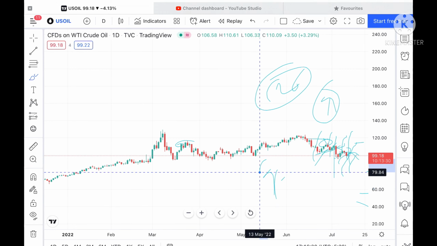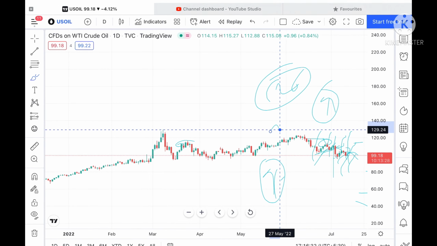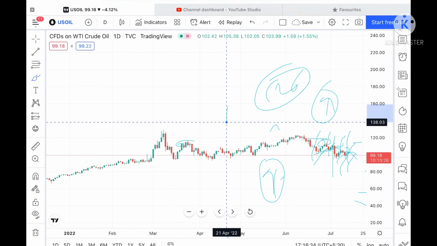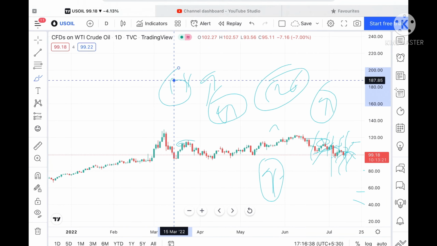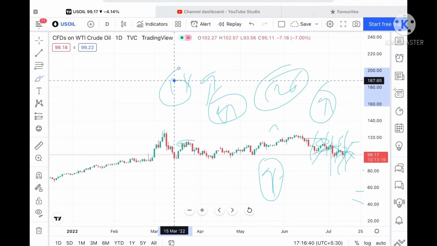Once the price goes above that level, then we can see it can break this particular high of 129.24, and from there we can see it can touch a level of 131, and then further upside we can see the price of crude. Okay.